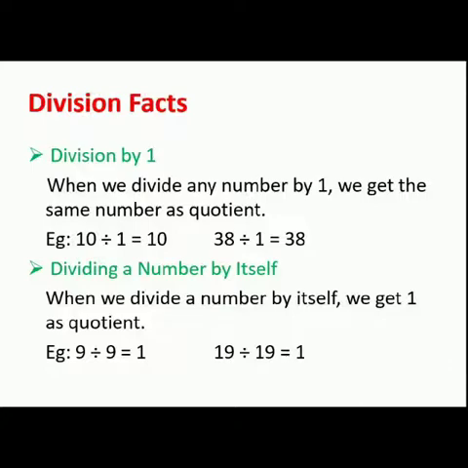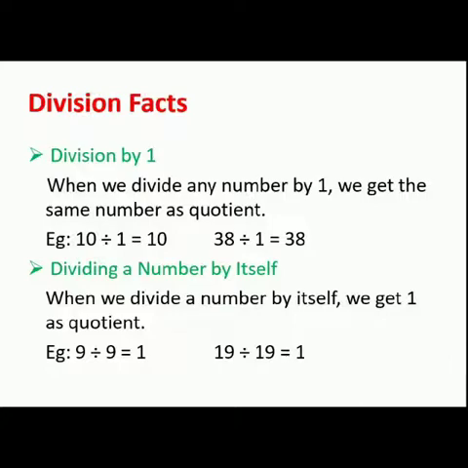Our quotient is always equal to our dividend. For example, 10 divided by 1 is equal to 10. Here 10 is our dividend and it is divided by 1, so our quotient is also 10. 38 divided by 1 is equal to 38.